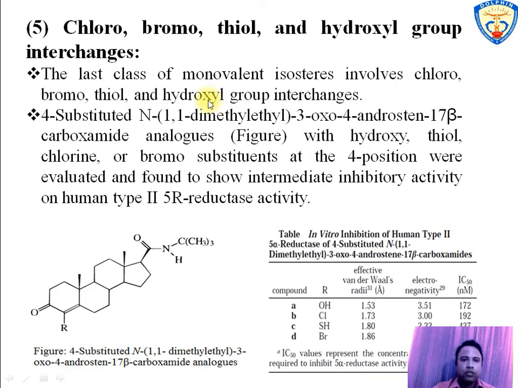The next is chloro, bromo, thiol and hydroxyl group interchange. The replacement of the N,N-dimethyl ethyl 3-oxo-4-androsten-17 beta carboxamide analog with chloro, bromo, hydroxy and thiol substituents at position 4 results in enhanced potency of hydroxy and chloro substitution because of the steric and electronic preferences of the enzyme 5 alpha reductase. 5 alpha reductase converts testosterone to dihydrotestosterone, so inhibition of 5 alpha reductase is of recent pharmaceutical interest.